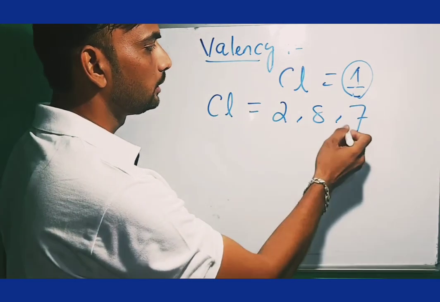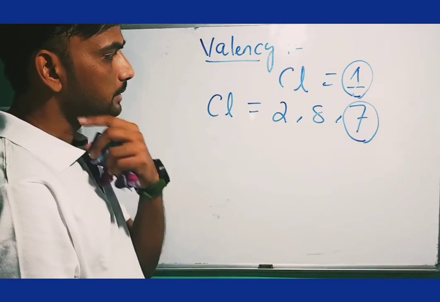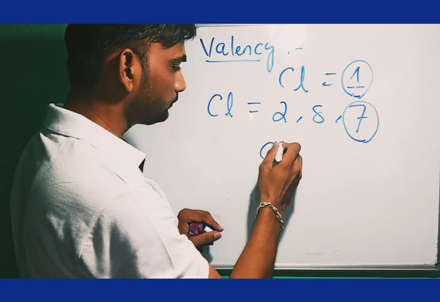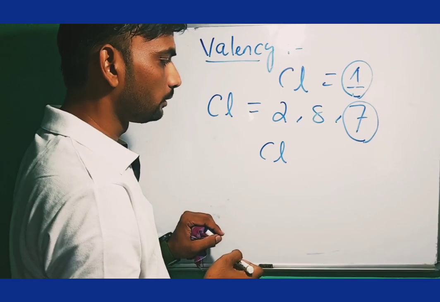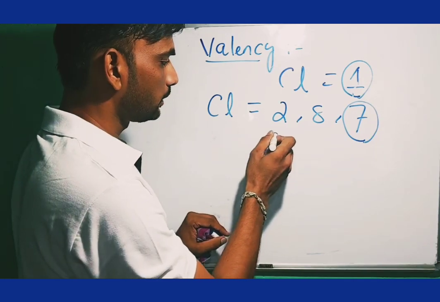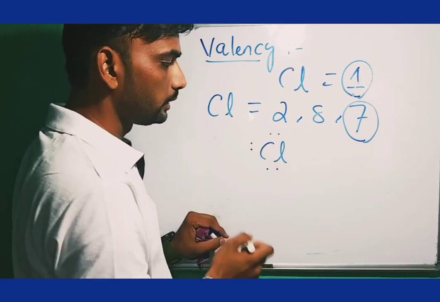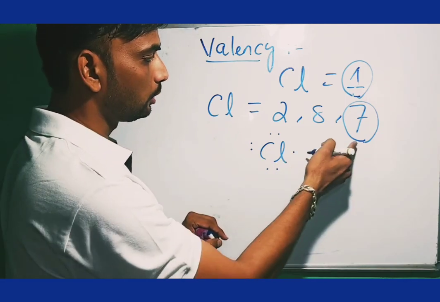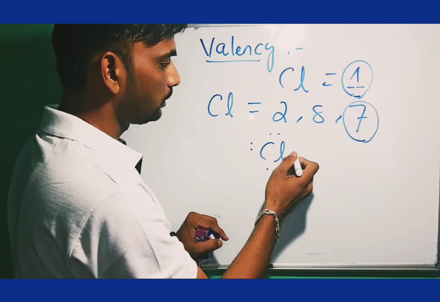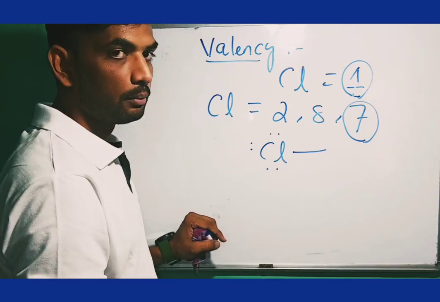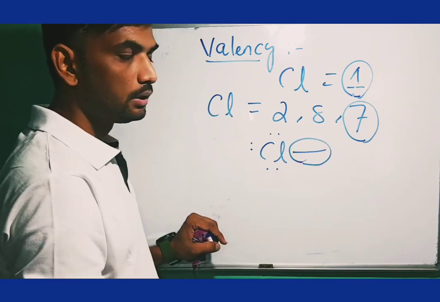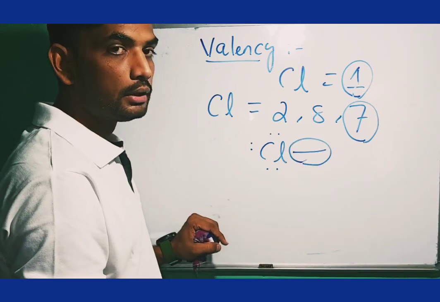That means there are 7 valence shell electrons. In chlorine there are 3 lone pairs of electrons, and the last electron out of the 7 makes a single chemical bond, which is termed its valency.